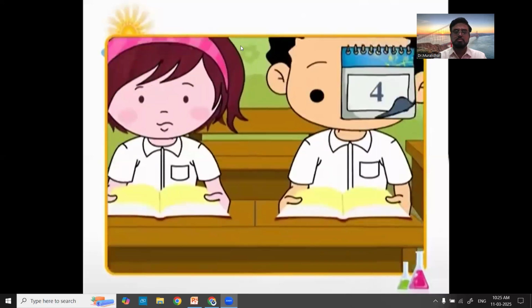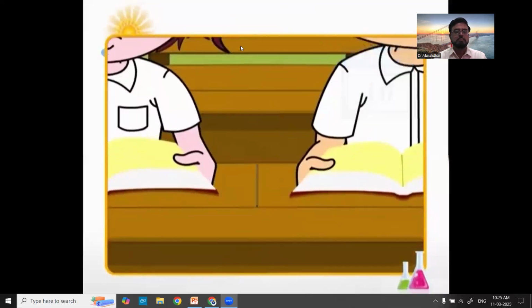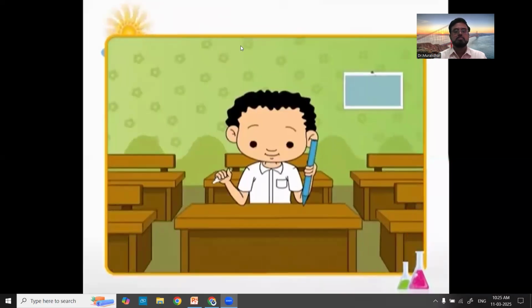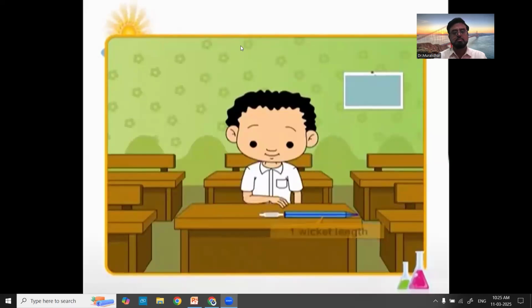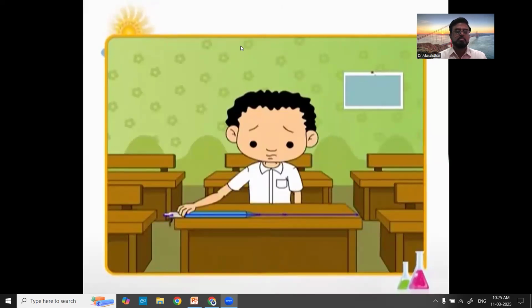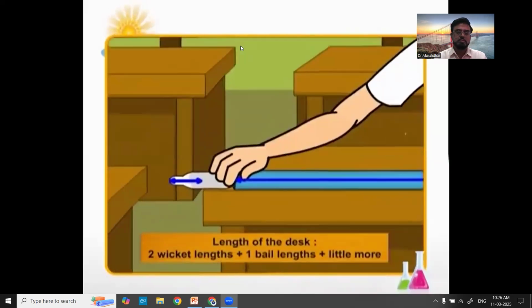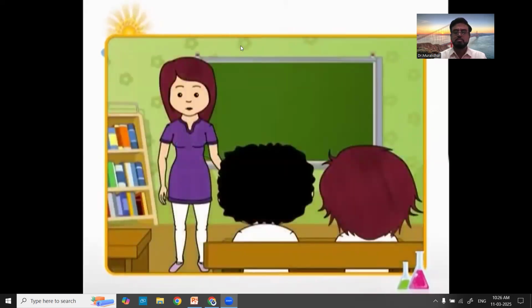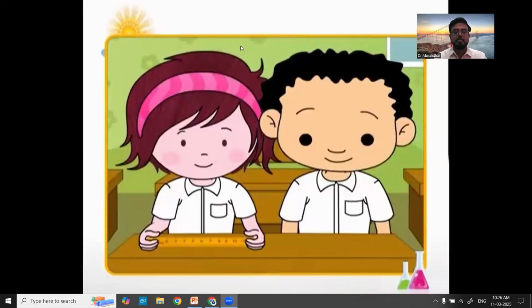Now, Ravi and Rani had equal share of the desk to use. After a few days, the marked lines get wiped out. Ravi again measured the desk length, this time using cricket wicket and a bail from a new set. Surprisingly, the desk length seemed to be about 2 cricket wicket lengths, 1 bail length with a small length still left out. This left out length is less than 1 bail length. To resolve this issue, their teacher instructed them to use a scale to measure the desk length.